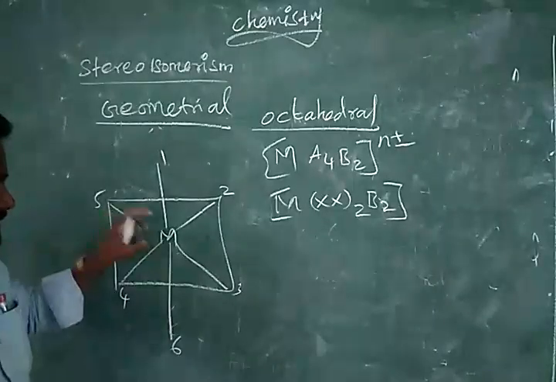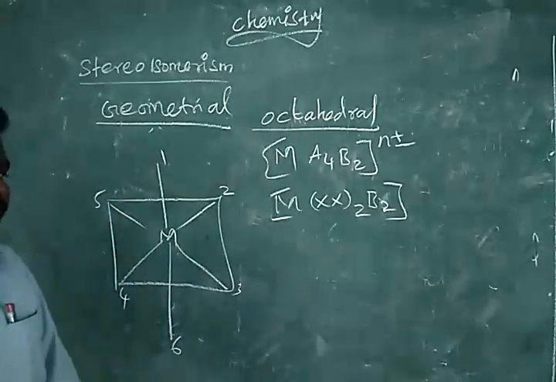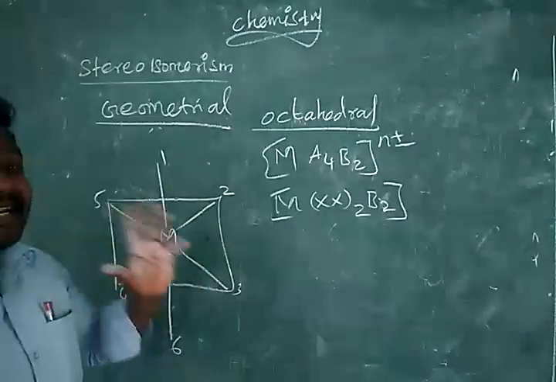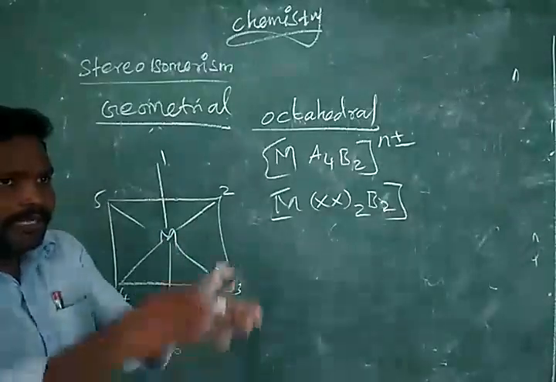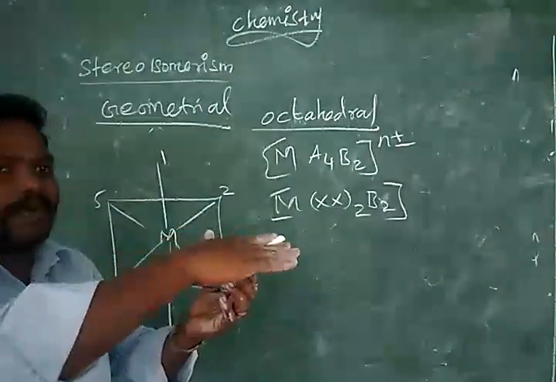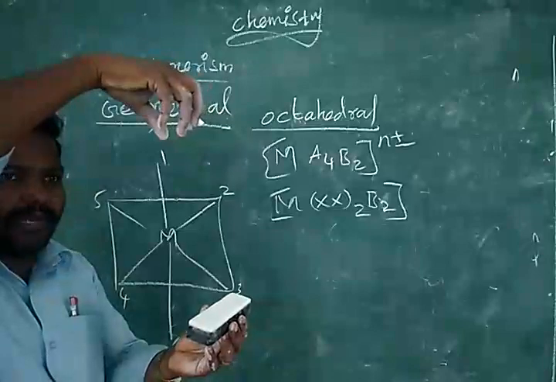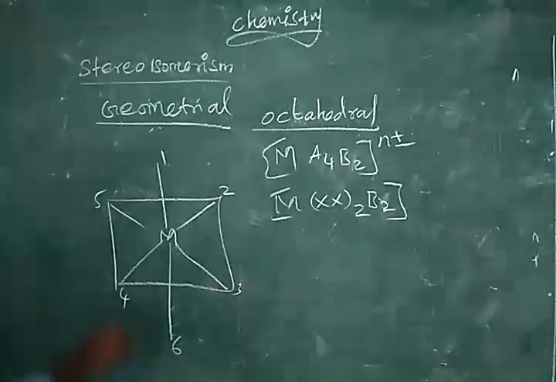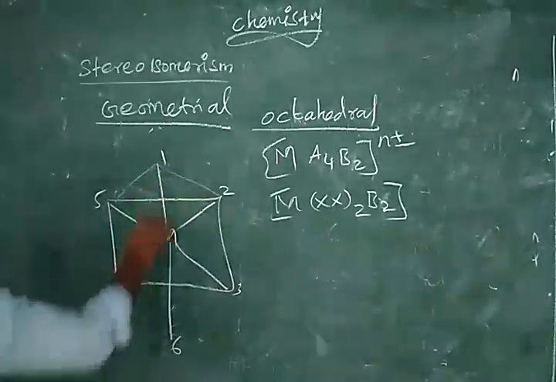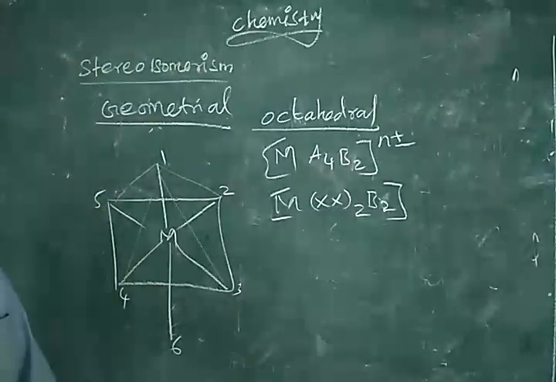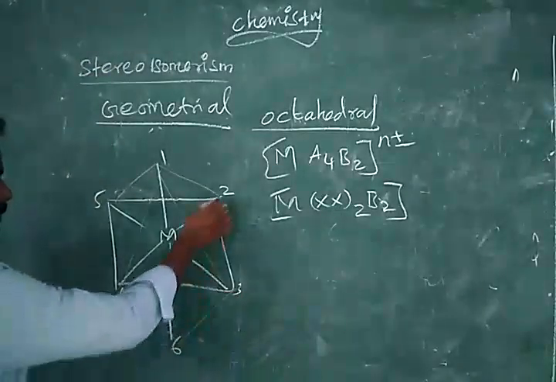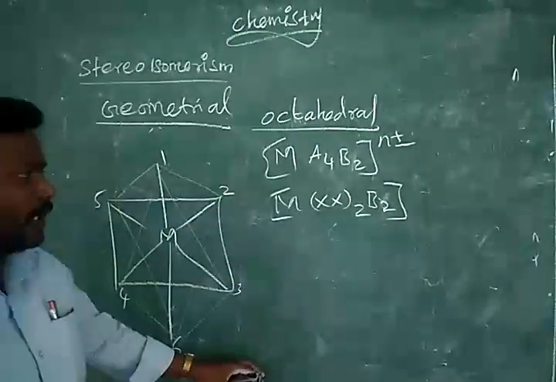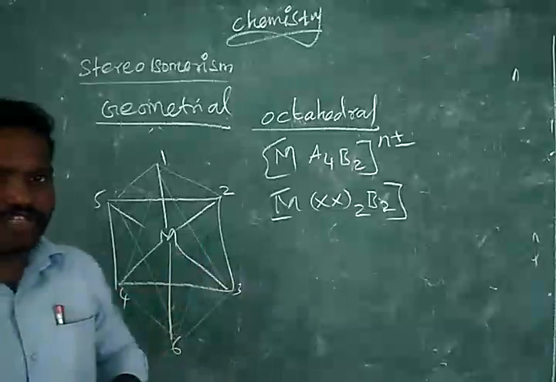So all six positions we have given numbers. Actually, you have to remember it's like a three-dimensional structure. There is a plane. In this plane, on the upper side we have one pyramid structure, on the downside one pyramid structure. So you have to imagine, upside we have one pyramid structure, and the same way downside we have another pyramid structure. This is what is called an octahedral structure.